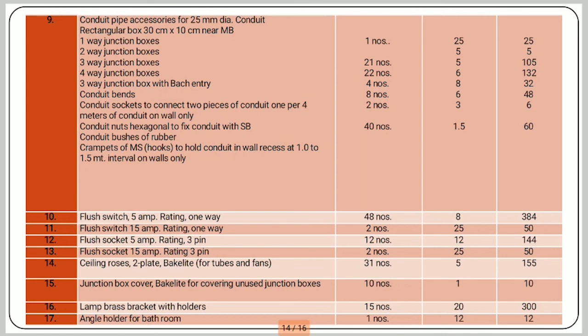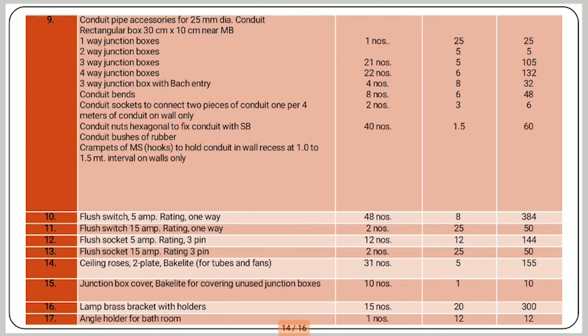So these are the total conduit accessories we need. Then we need different types of switches, like flush switch 5 ampere, 15 ampere. Socket is also required with their quantities and rating which is given here. Then junction box cover and junction box, then lamp brass holder, then we need angle holder.